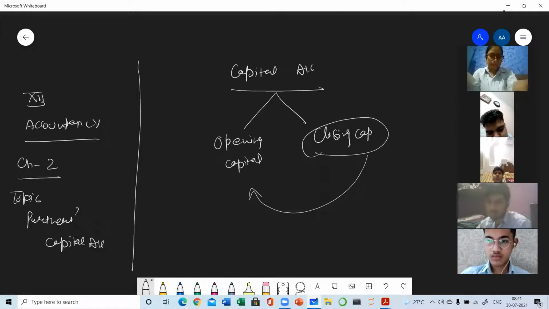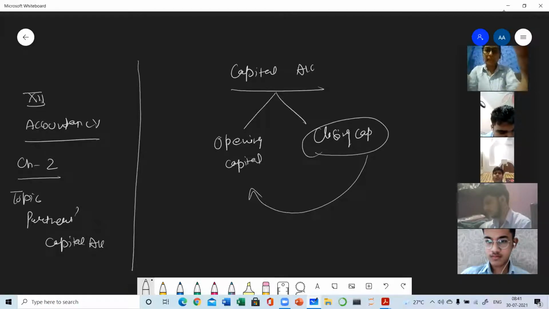In a sole proprietorship, we talked about only the sole proprietor's capital, because there is only one proprietor, so the whole of the profit is added in that capital. But here we are talking about partnership. Partnership means there will be at least two partners in a business.